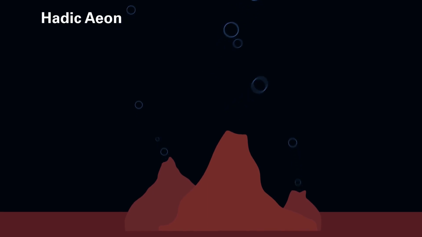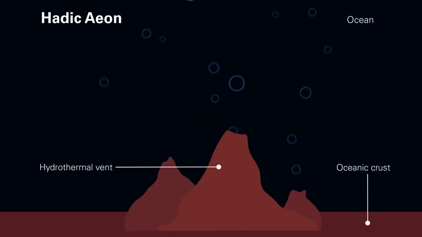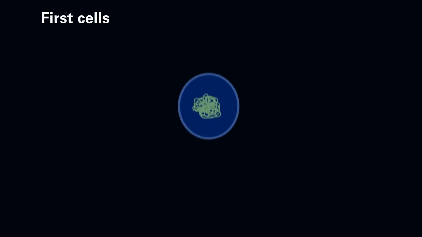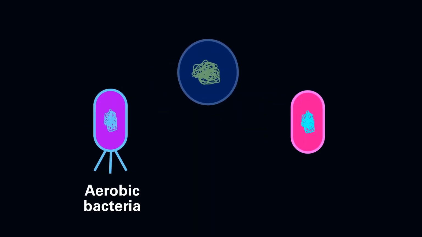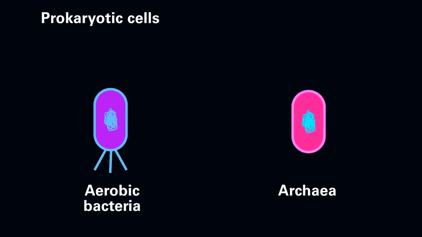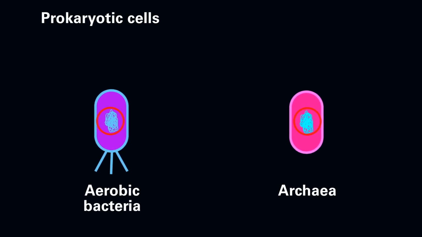The last common ancestor of all living beings inhabited the ocean shortly after the formation of the Earth. Self-replicating biomolecules originated first and gave rise to the first cells. The descendants of those cells are called bacteria and archaea, known as prokaryotes. Prokaryotes are characterized by the fact that their DNA is not encapsulated in a nucleus.